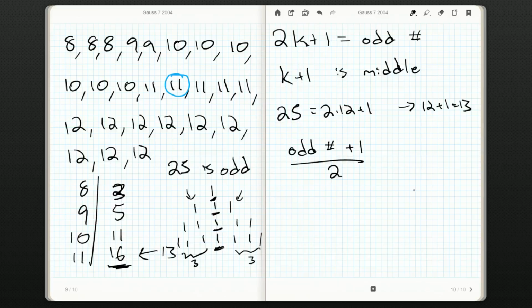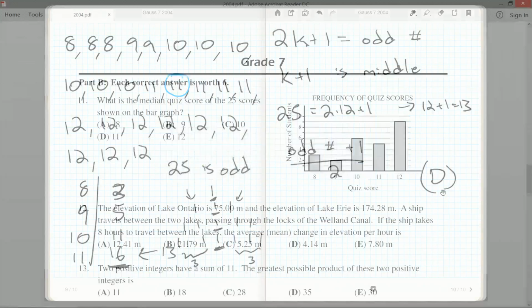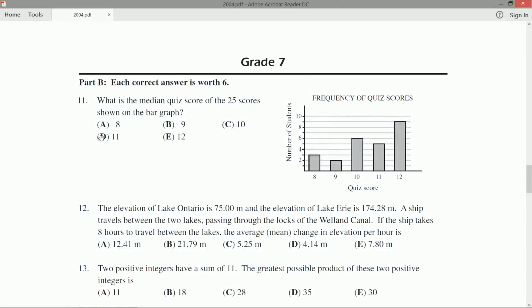But either way, 11 was our answer, and if I recall, they went up numerically, so D should be the answer, but let's just double check. Yep, the answer to 11 was 11, and it was D.